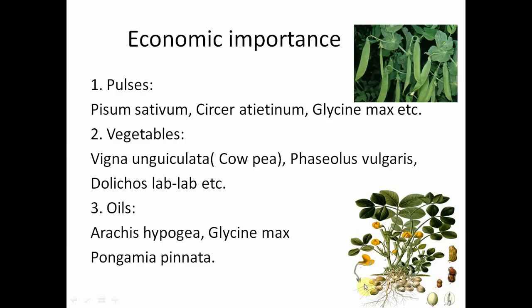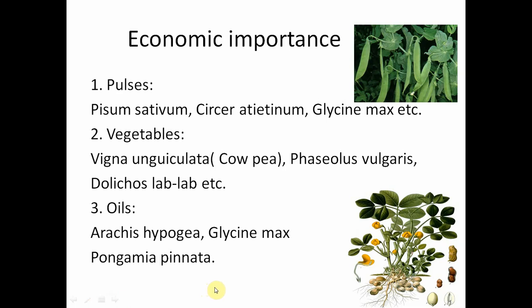So now we come to the economic importance of the family, and also we have to discuss the fruit here. The fruit usually is called a legume. The dehiscence occurs at both sides of the fruit, at the ventral side and at the dorsal side. So we call this fruit a legume fruit.